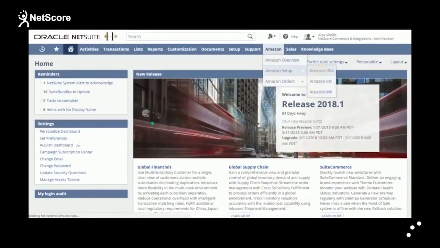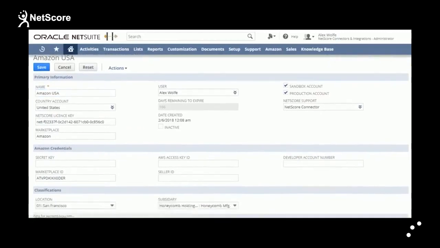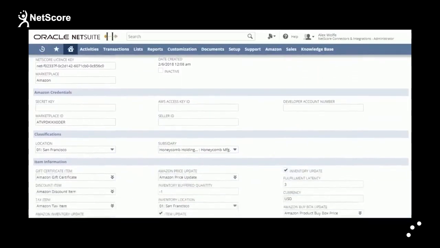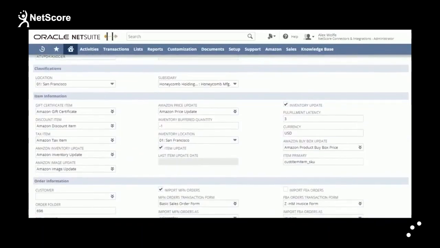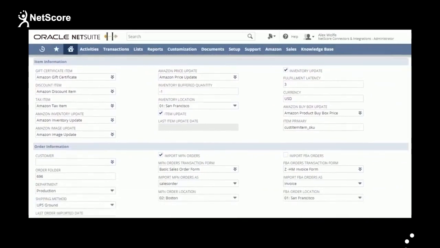Now let's look at how to configure using Amazon USA Marketplace. Upon clicking the Amazon USA tab, it will navigate to the Amazon settings page, where the user needs to fill in the primary information: Amazon Seller Central credentials, item, inventory, and order configuration details along with multiple shipping mappings.